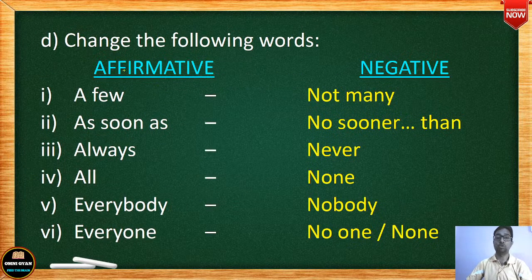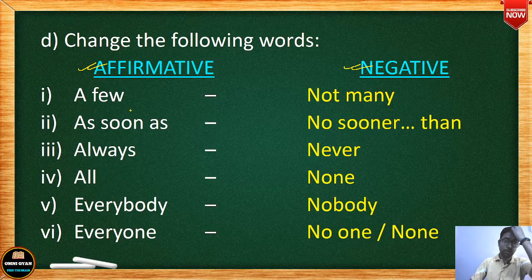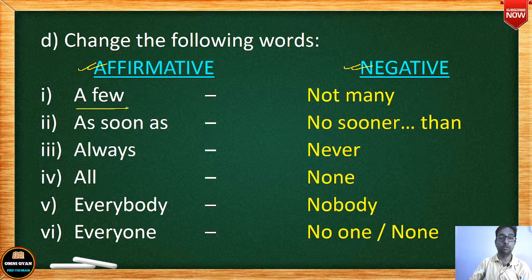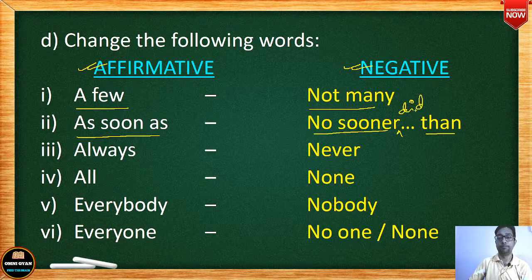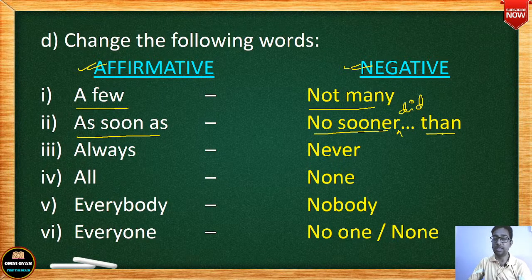अब ये कुछ चीजें हैं जो आप थोड़ा सा नोट कर लीजिए. Please note down these things. I have made two columns here. One of affirmative, another of negative. All right. Now, in general, I'm saying in general, if you find these words like a few, you change it into not many. If you find as soon as, change it into no sooner, then some words will be there and then than. Actually, no sooner did, did. Okay. As soon as and no sooner did. And then some words than. I'll show you example. Always will change into never.